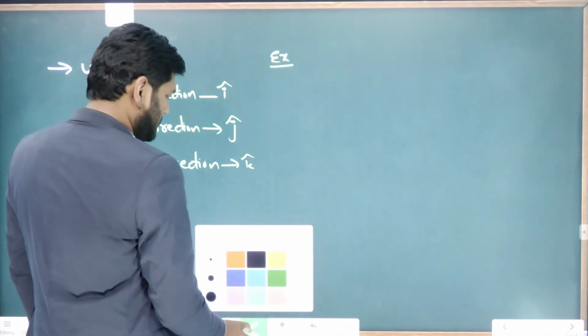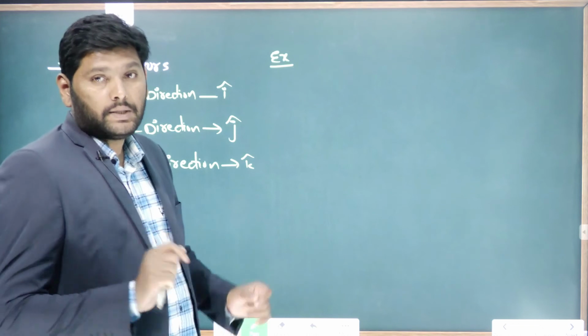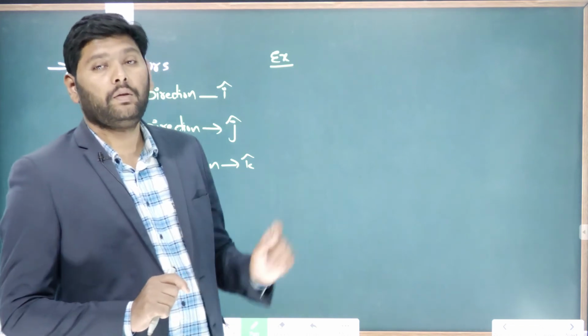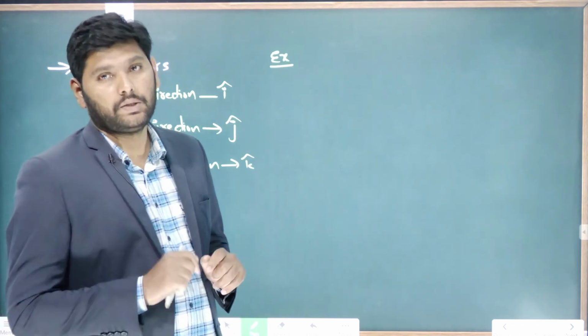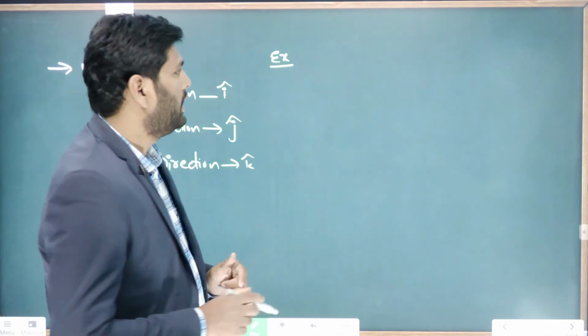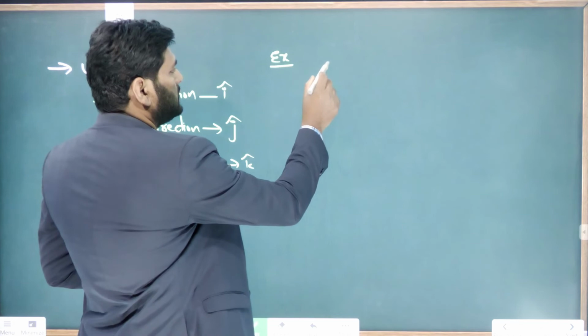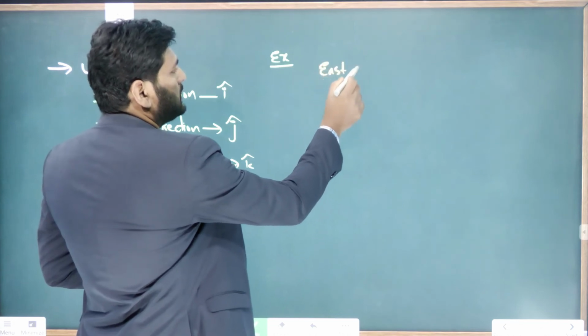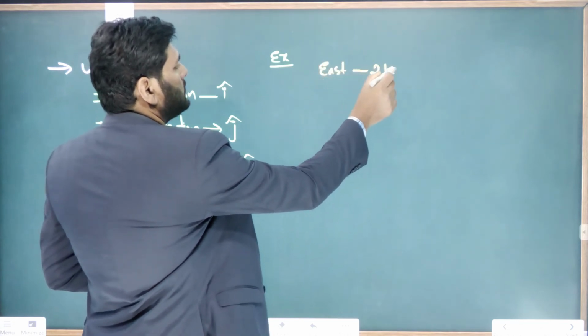The example is a distance. An object is moving in x direction, or east direction. An object is moving east direction 2 kilometers.